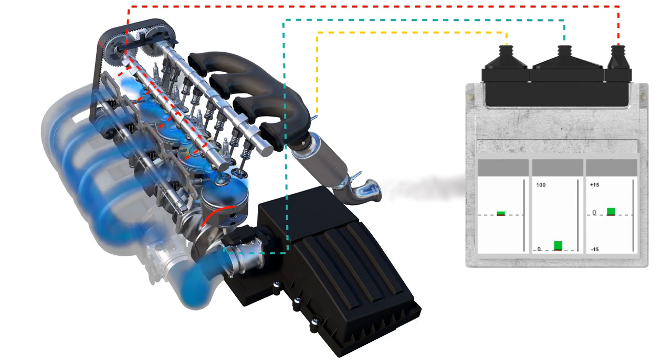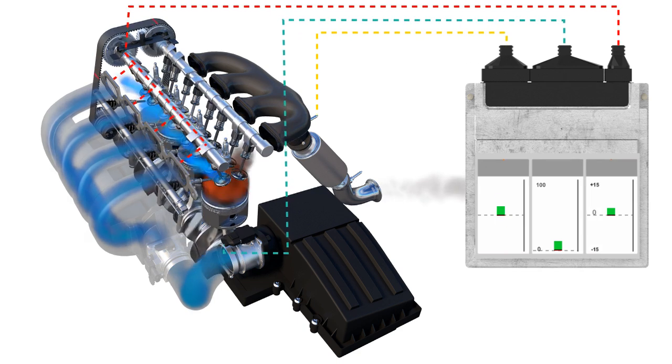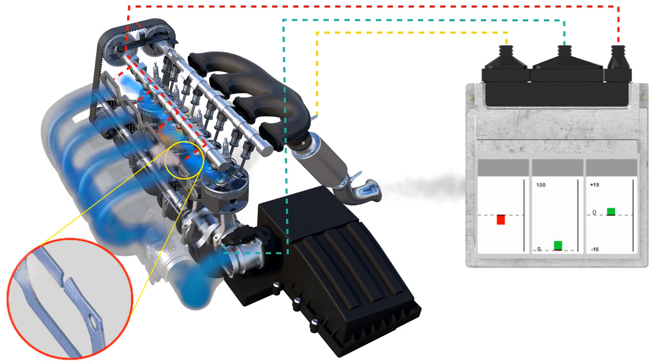The mass airflow sensor sends a signal to the engine computer indicating how much air is entering the engine. Based on this signal, the engine computer is able to determine the amount of time the fuel injectors need to be open. If air enters the engine through a leak that bypasses the mass airflow sensor, the engine computer will not be able to determine the correct amount of time the fuel injectors are open.